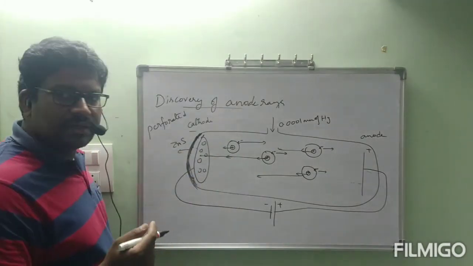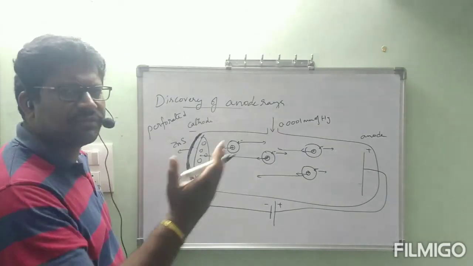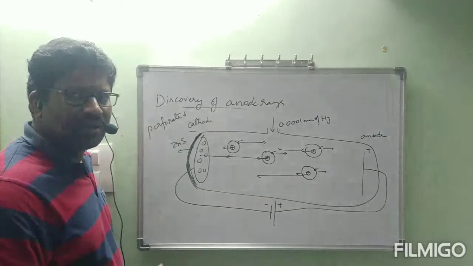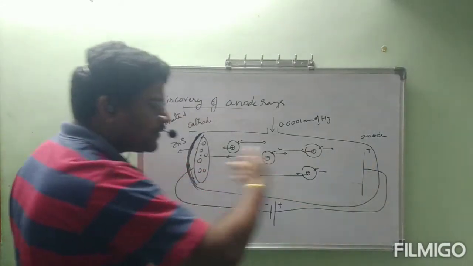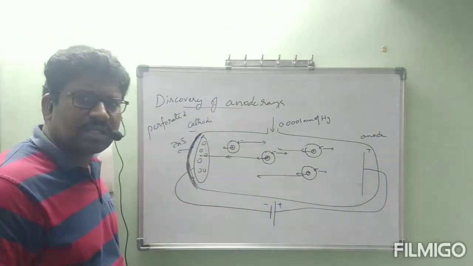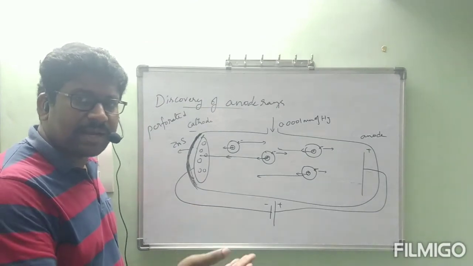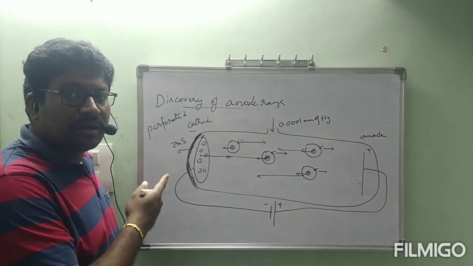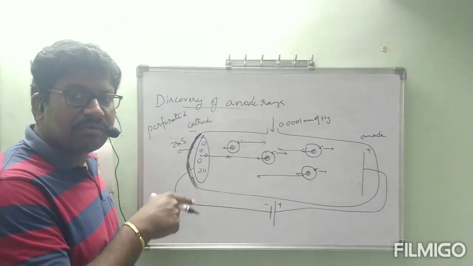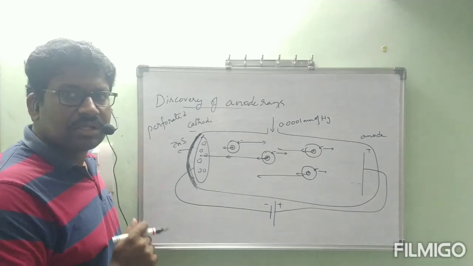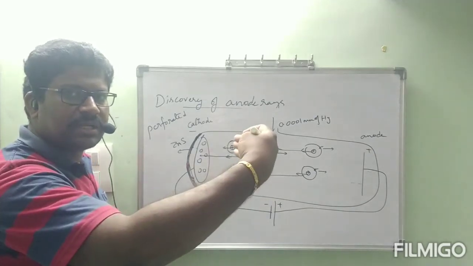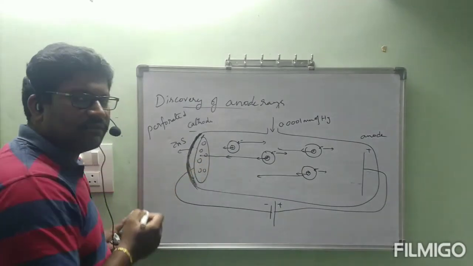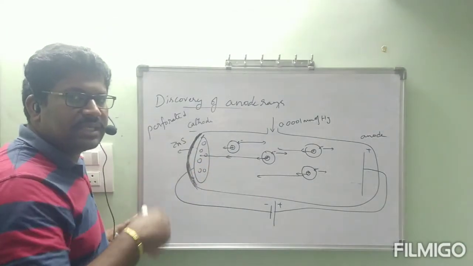We switch on the battery. Continuously, those rays travel from anode to cathode. Why do we say these are anode rays? These particles move from anode to cathode because they are positively charged, and positive particles are attracted towards negative charge. But we replaced the normal cathode with a perforated cathode, so these positive particles pass through the holes and fall on the back side of the cathode, which is coated with zinc sulfide.